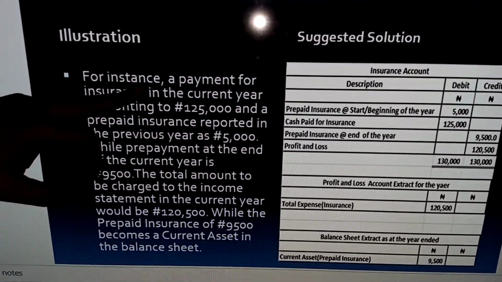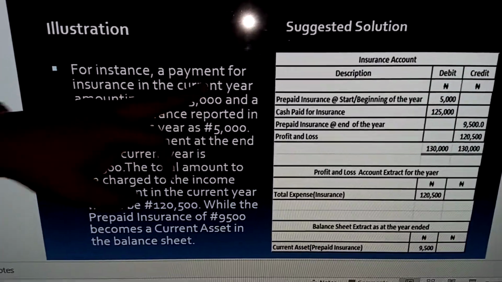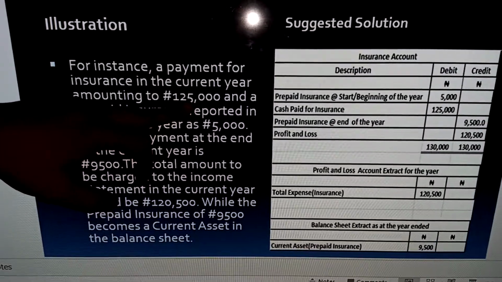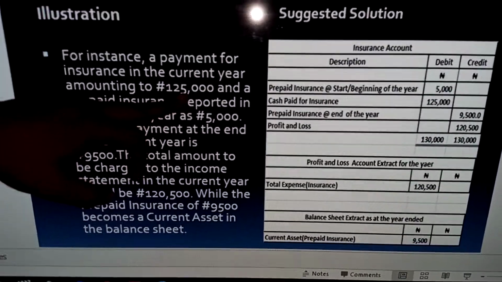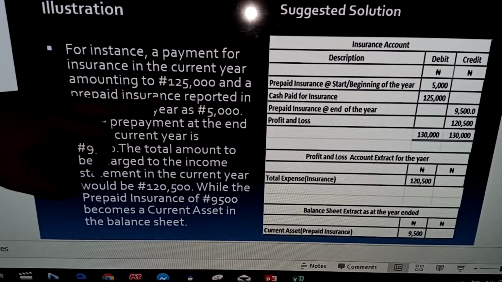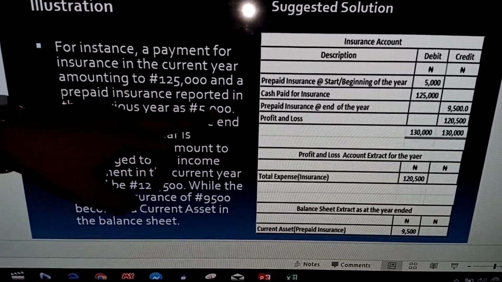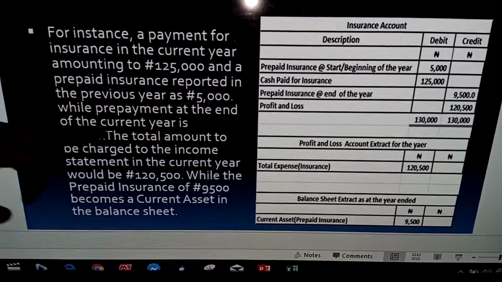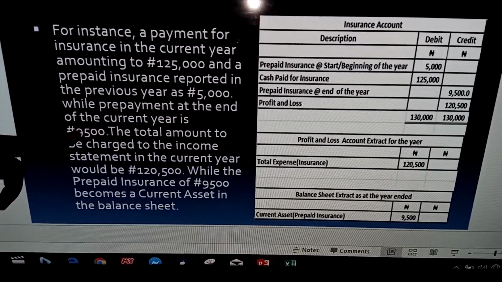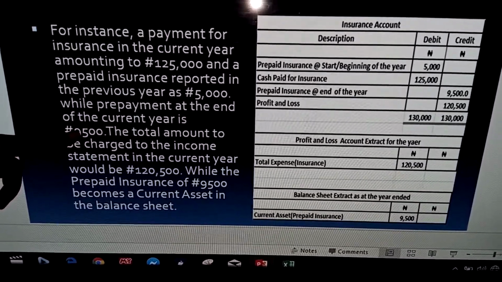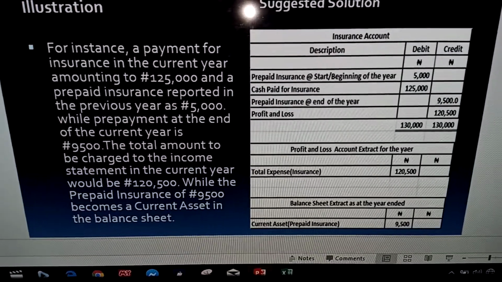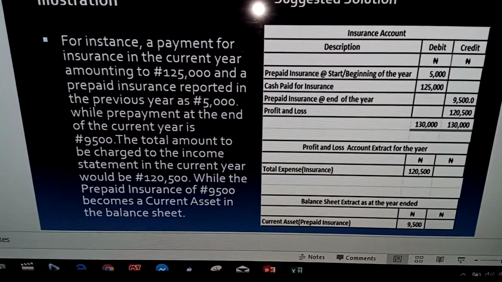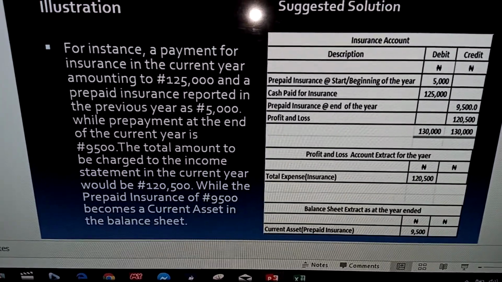Now let's look at this illustration. We say, for instance, a payment for insurance in the current year amounting to 125,000. And prepaid insurance reported in the previous year is 5,000. While prepayment at the end of the current year is 9,500. So remember, I said prepaid expense at the beginning of the year is added.